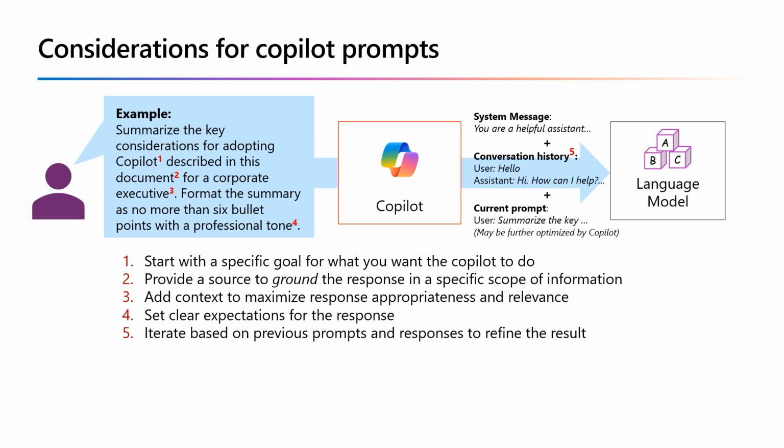In most cases, a Copilot does not just send your prompt as is to the language model. Usually your prompt is augmented with a system message that sets conditions and constraints for the language model behavior. And the conversation history for the current session can also be included if you don't start a new session. This enables you to refine your response iteratively while maintaining the context of the conversation. That current prompt, potentially optimized by the Copilot to reword it and appropriate it for the model or to add additional grounding to the data, to the scope of the response, is then sent to the model.